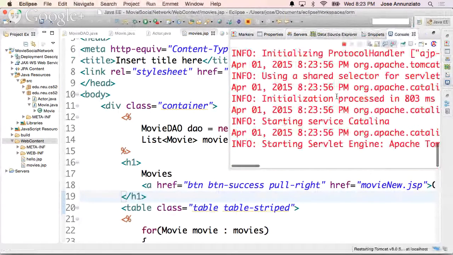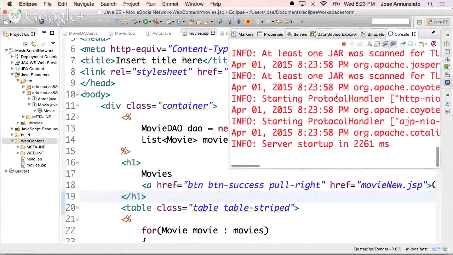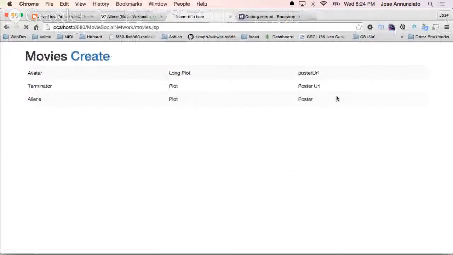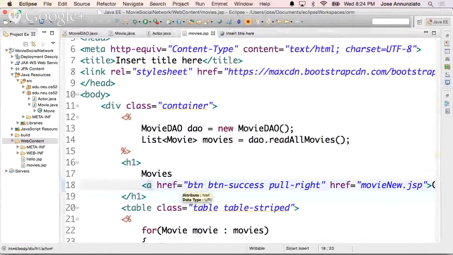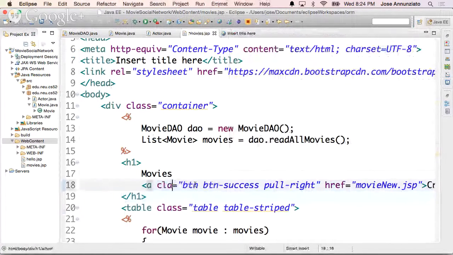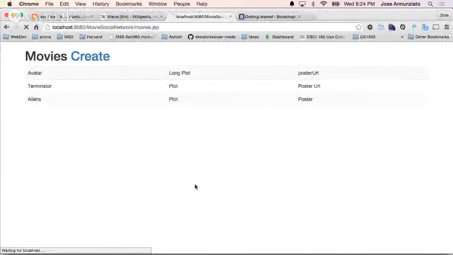Okay, I'm restarting. Why are you not rendering as a button? Did I misspell it? Oh, I put an href. Thank you, class. There we go, a button.